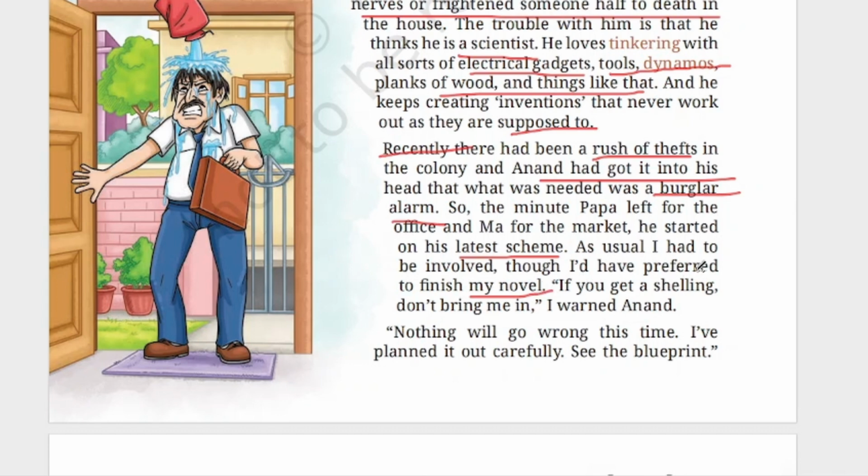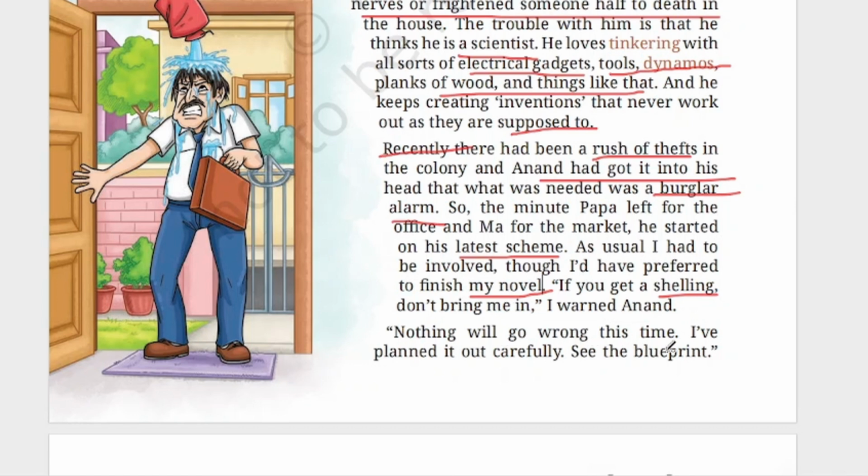So, what does she prefer? She would like to finish her novel. If you get a shelling, don't bring me in. I warned Anand. So what is here shelling? Here shelling means sister is warning Anand that if he is getting a scolding or a punishment, don't say her name. So if you get a shelling, don't bring me in. That means if he is going to get any punishment because of his invention, he should not say the name of his sister. She doesn't want any punishment for that.